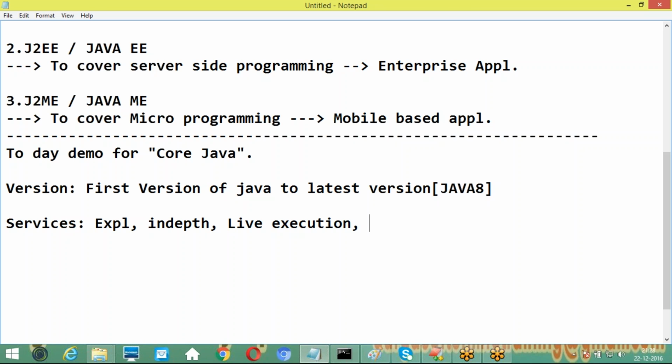Next, nearly 500-plus pages of material document I will provide to you. It is an already pre-typed document; I typed it previously. Whatever words come out of my mouth, every word I included in that material, as a soft copy. I will share the total soft copy with all of you: 500 pages of document for total Core Java. It may be more than that, maybe 600 or 700 pages. I will share that material with all of you.